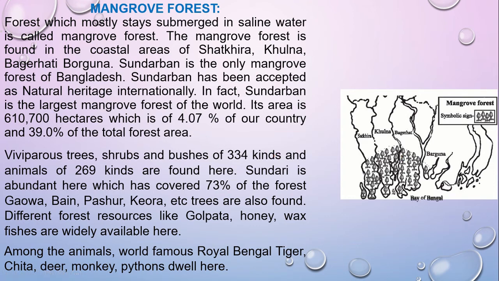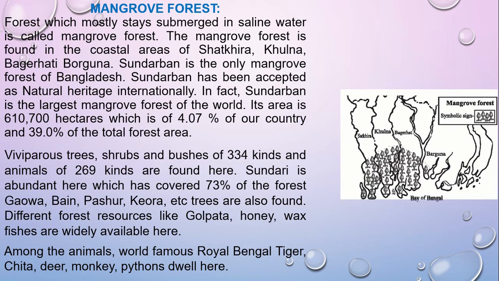The area of this forest is 610,700 hectares, which is 4.07% of our country and 39% of the total forest area. Here are mostly viviparous trees, shrubs, and bushes of 34 kinds, and 269 kinds of animals are found here. Fifty reptiles, then amphibians, shrimp, crab, and honey, all types of insects you can get here.